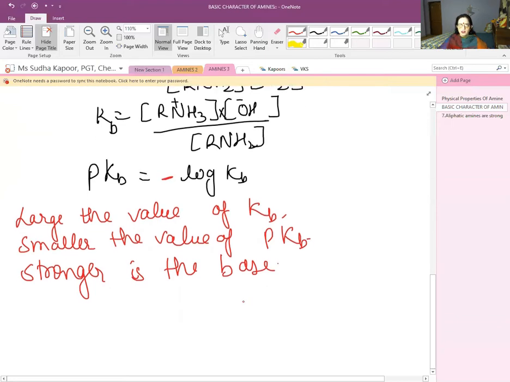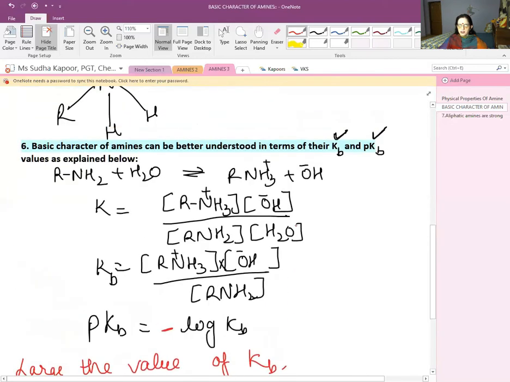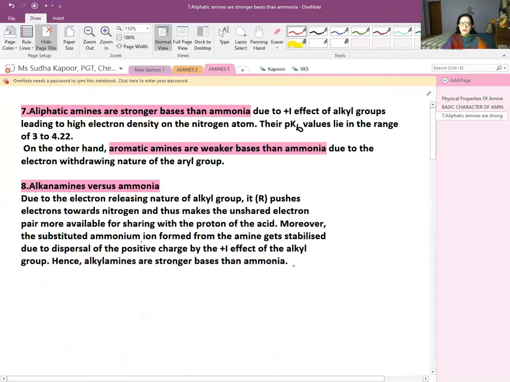Okay, now let's come to the other reasoning part. Now, the very important one: the aliphatic amines are stronger bases than ammonia, that is RNH2. We are talking about the aliphatic amines. They can be 1 degree, 2 degree, or 3 degree in nature.